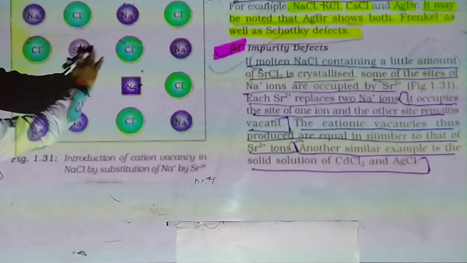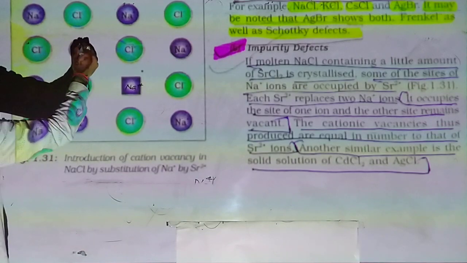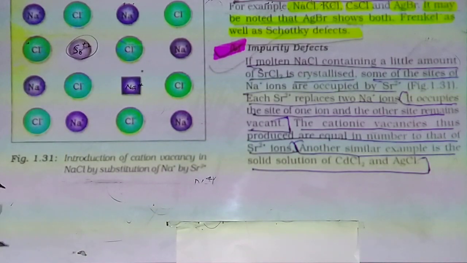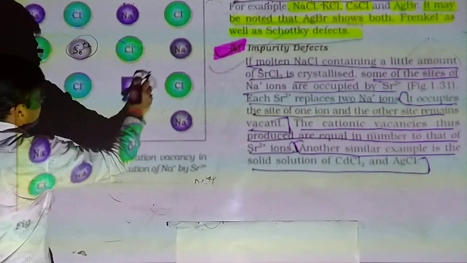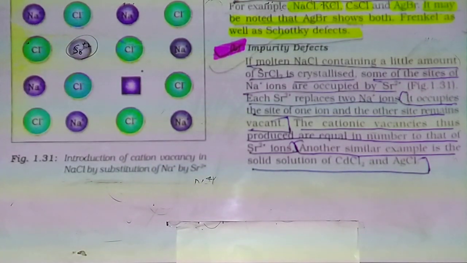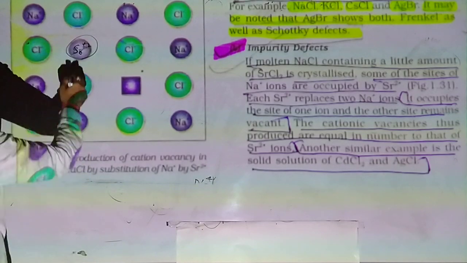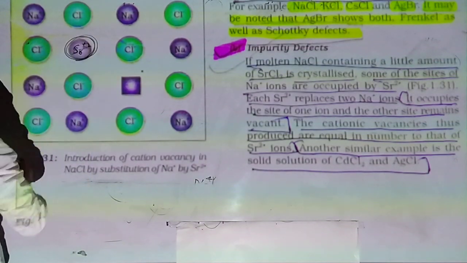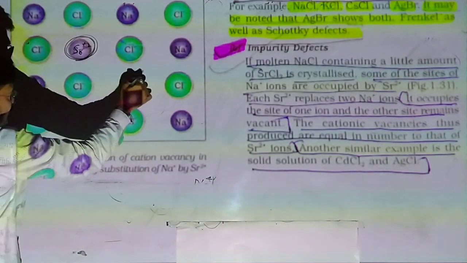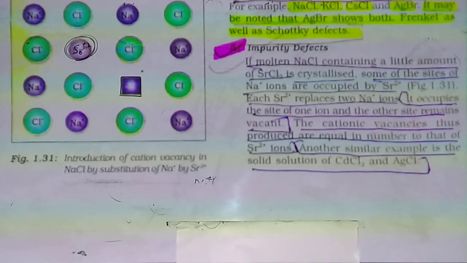Once one strontium ion is entered into the NaCl crystal, 2 Na plus are removed to maintain its charge. So one place will be filled by strontium. So another space will be vacant, and that is called impurity defect.